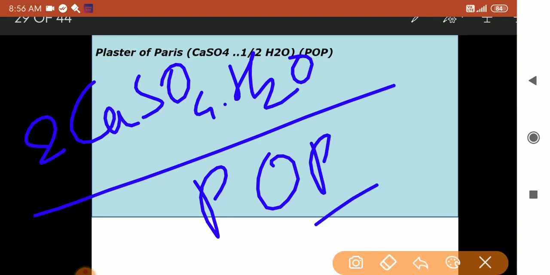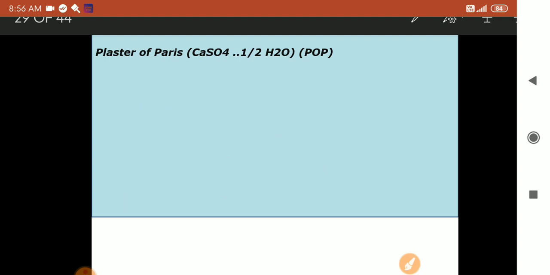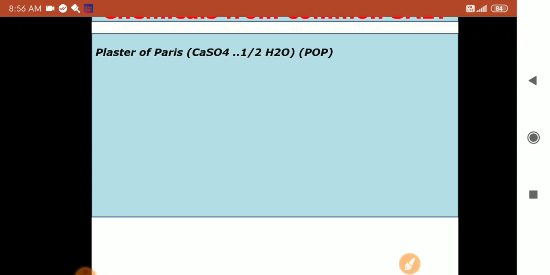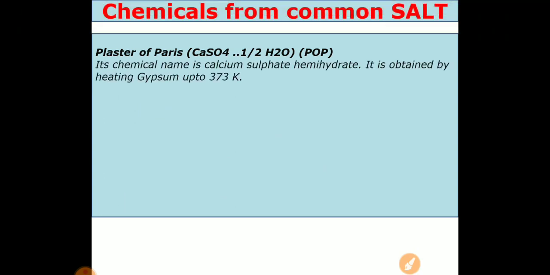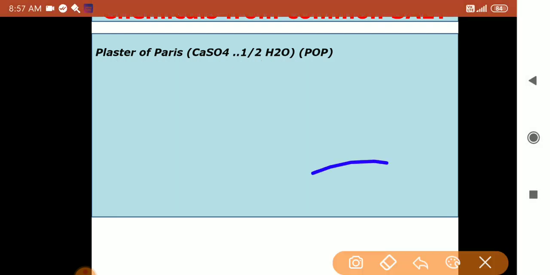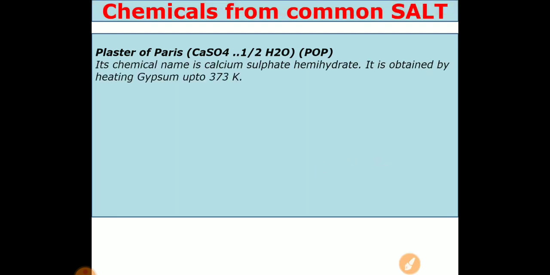When we bring it home, this is the form in which it exists, and we add water to it. Its chemical name is calcium sulfate hemihydrate, hemi means half, hydrate means water molecule, and it is obtained by heating gypsum up to 373 Kelvin. 373 means what? Now it is given in Kelvin.